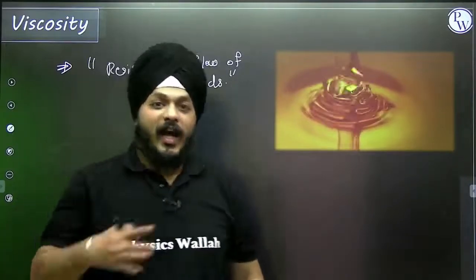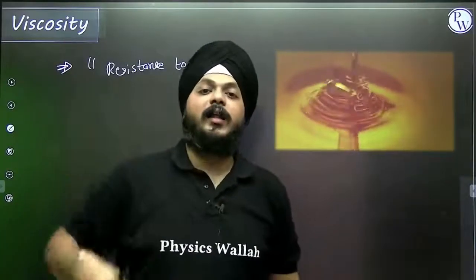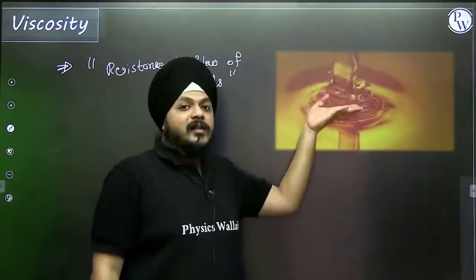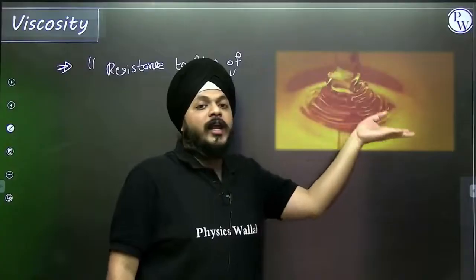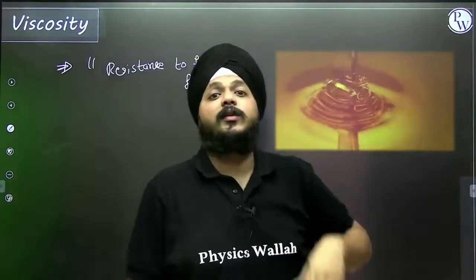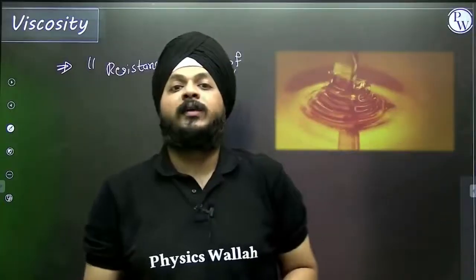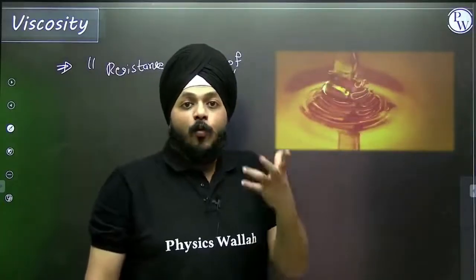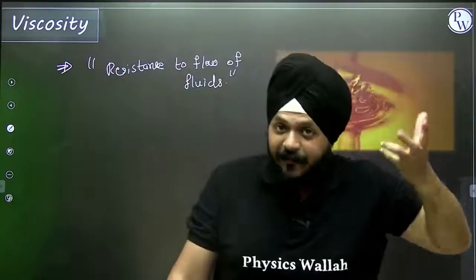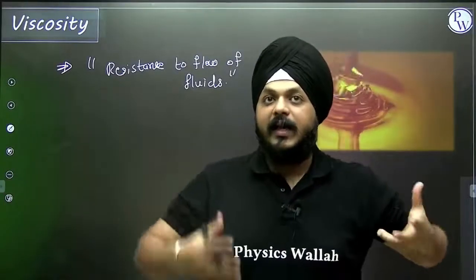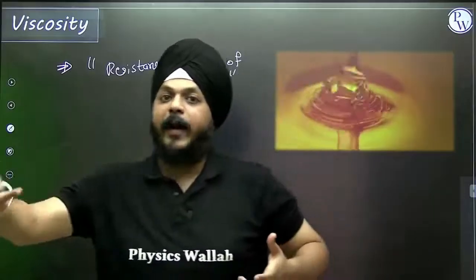But on the other side, if I'm pouring out the honey, layers will form, and slowly it will try to flow along the surface. Now, what is an actual difference between these two examples? One fluid is highly viscous as compared to another one. Dabur honey is highly viscous as compared to water.